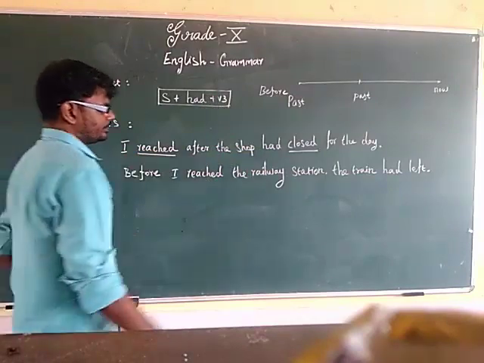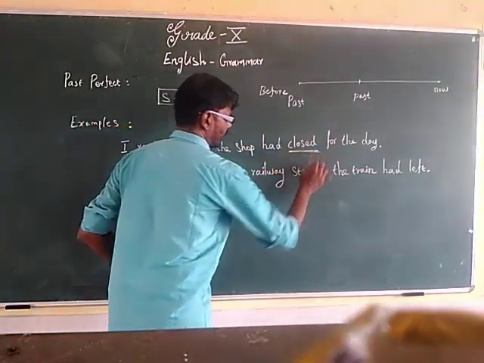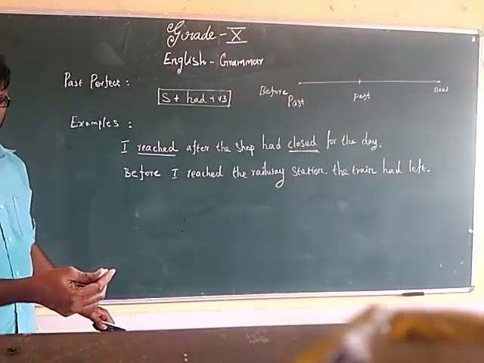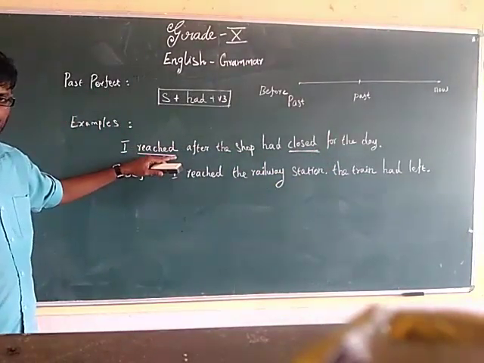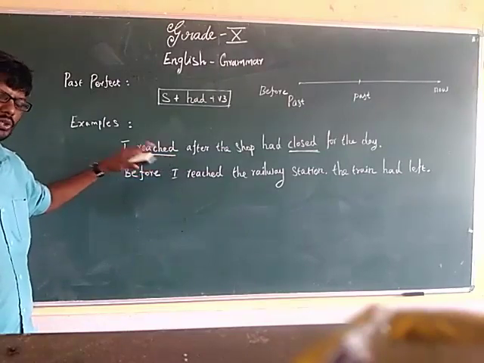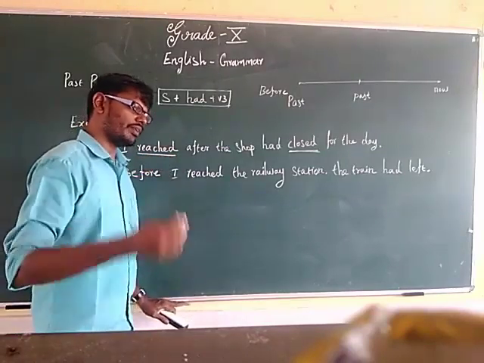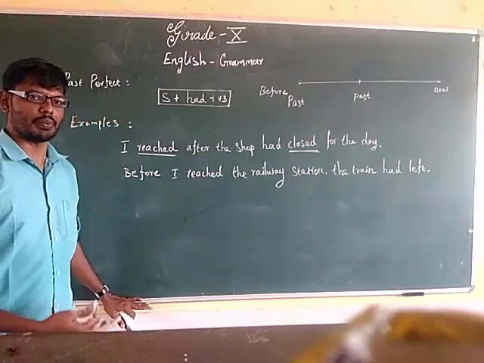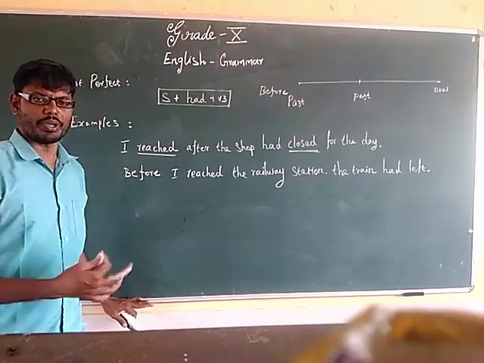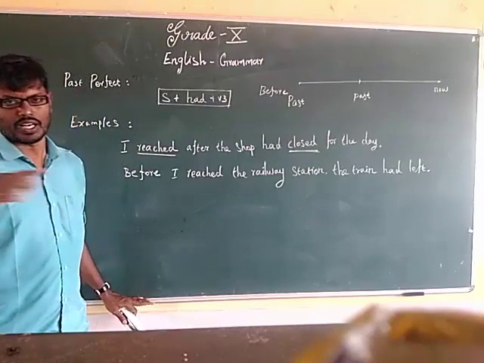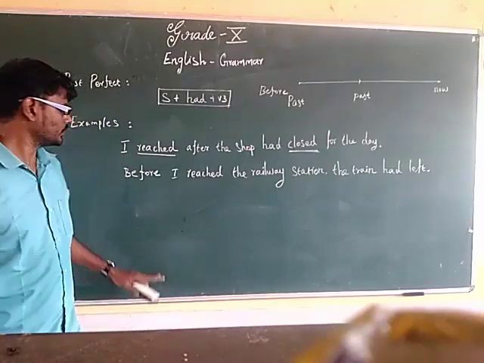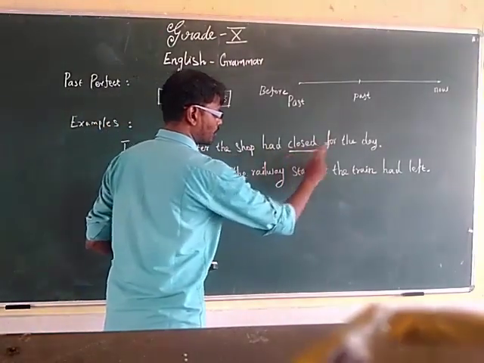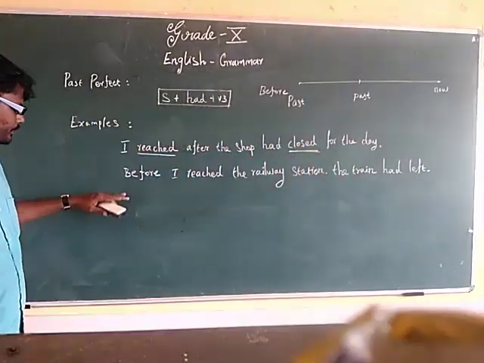So this action, closing, is to be mentioned in past perfect, and reaching in past tense. Listen here again. When we talk about two past incidents, the incident which took place earlier is to be mentioned in past perfect, and the later action in past tense. I reached after the shop had closed, for example.